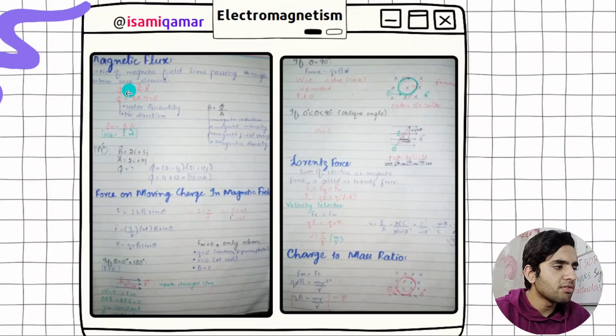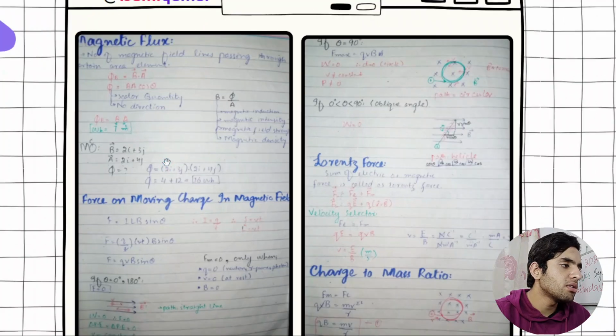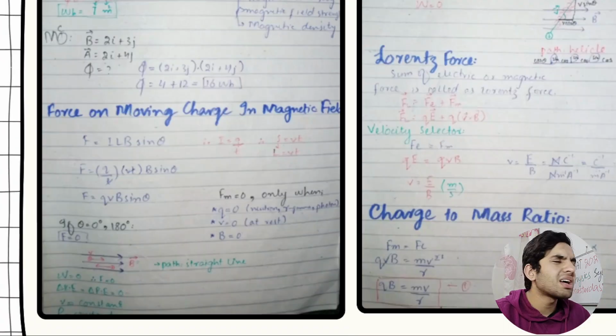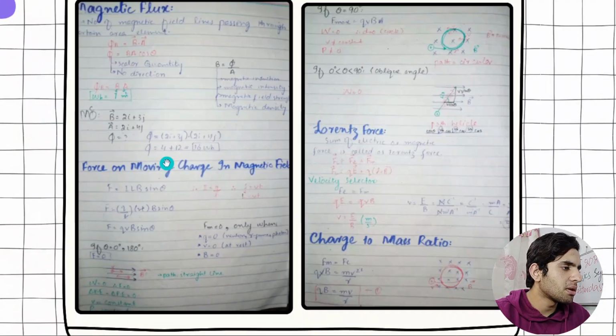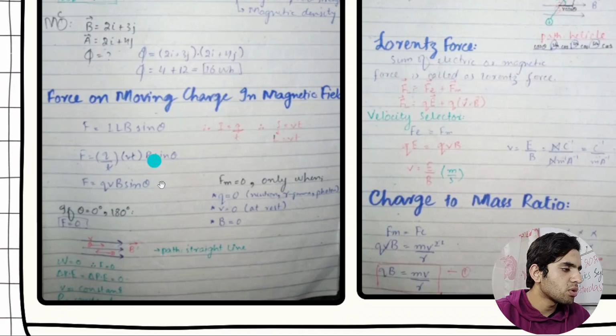And you need to know magnetic flux. Magnetic flux is phi B equal to BA. In electricity, you need to know about electric flux, that is equal to EA. Phi E is equal to EA, I think, but just correct it, I do not remember it right now. So here are some calculations.